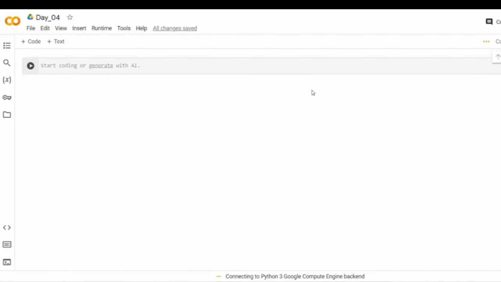Now loop, as the definition itself says, is something repetitive. For example, you hear people say, why are you playing the same song in a loop, or play the video in a loop. It's something that is happening again and again. So a repeated action is nothing but a loop. Even in Python, you can create those loops.